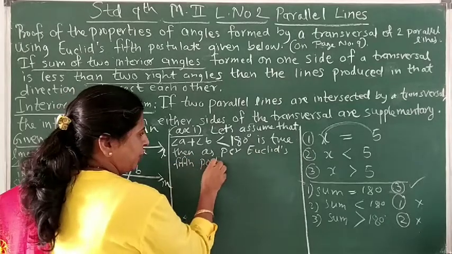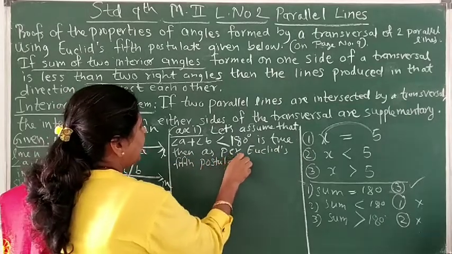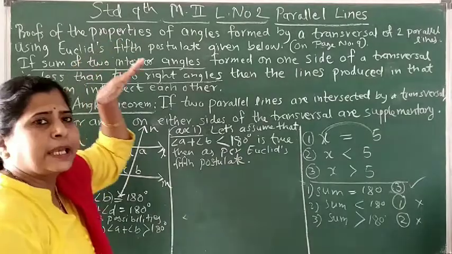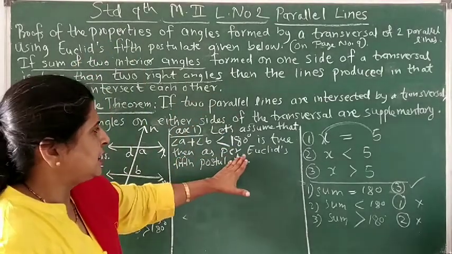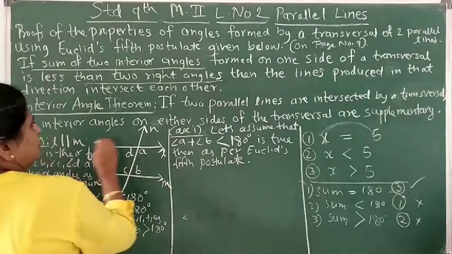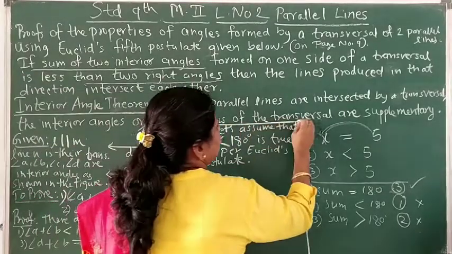you need not write what the postulate is. I have written this postulate to explain it so you can understand it. But here the answer we will write is just this. So here our answer is from here.